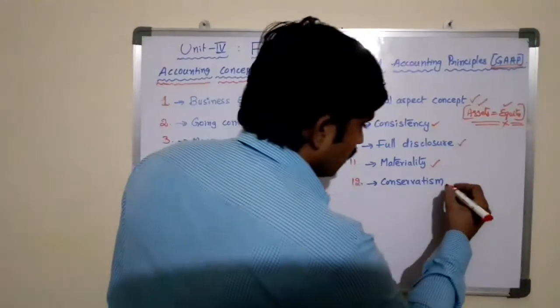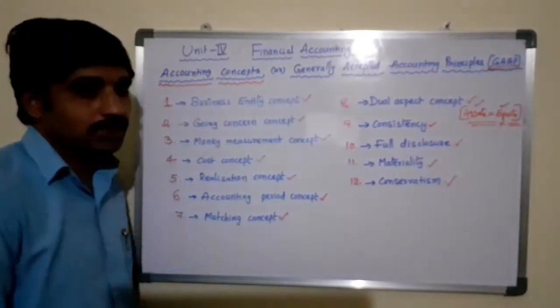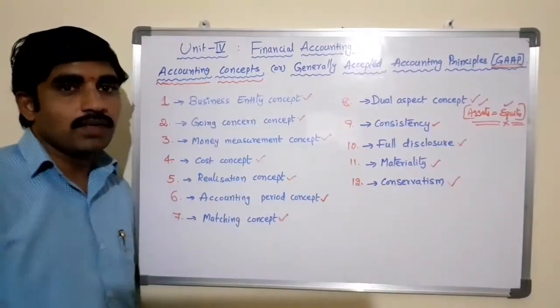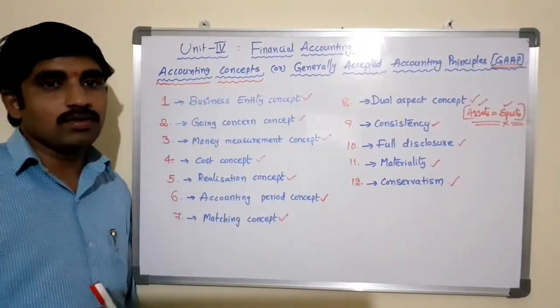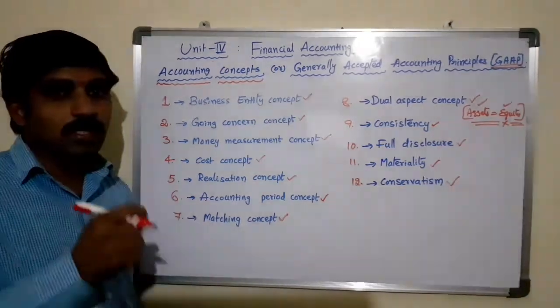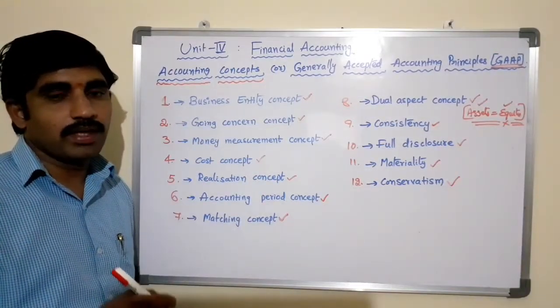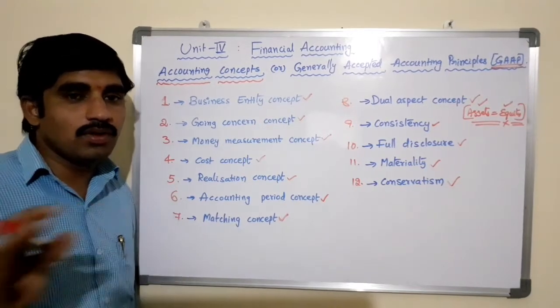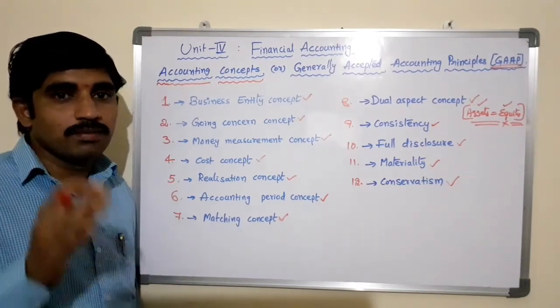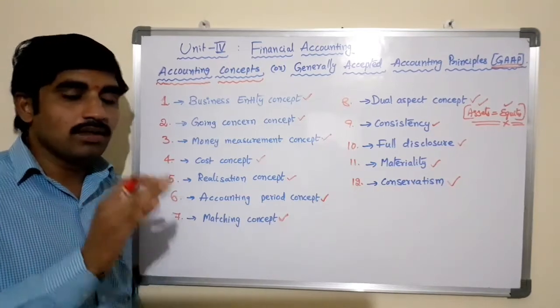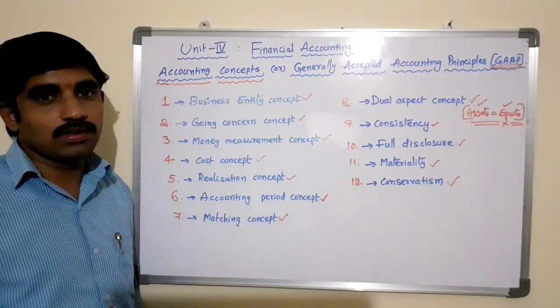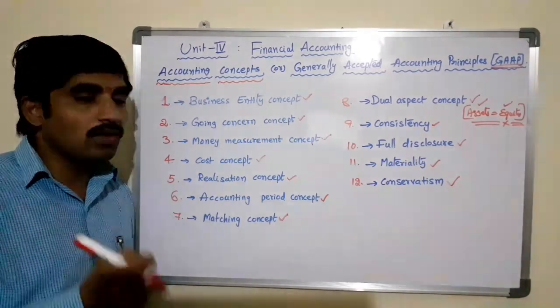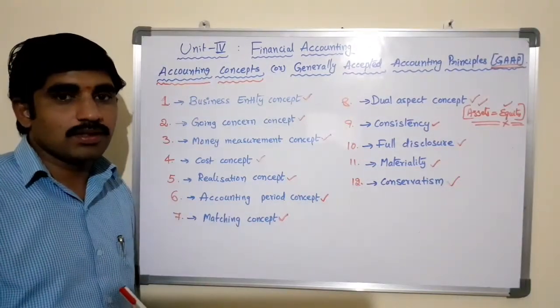The last one is conservatism. While recording the accounts, you should not anticipate income and should provide for all the possible losses. You should not anticipate the income of the business, but also provide for all the possible losses. There could be many alternative values of an asset.